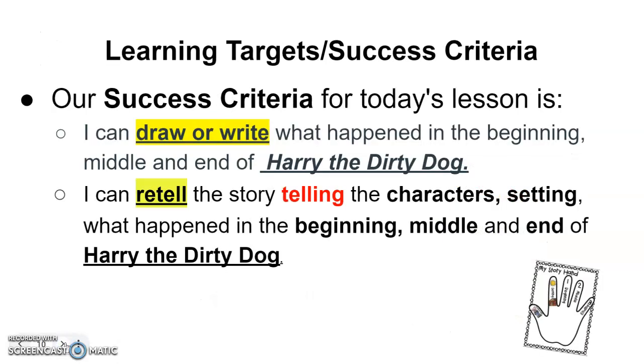Our success criteria for today's lesson is I can draw or write what happened in the beginning, middle, and end of Harry the Dirty Dog. And I can retell the story, telling the characters, setting, and what happened in the beginning, middle, and end of Harry the Dirty Dog.